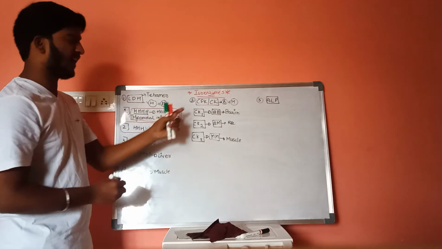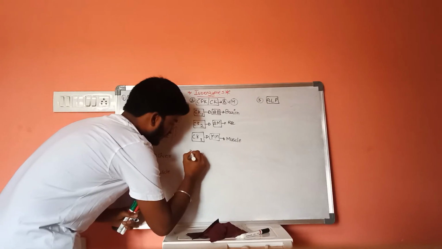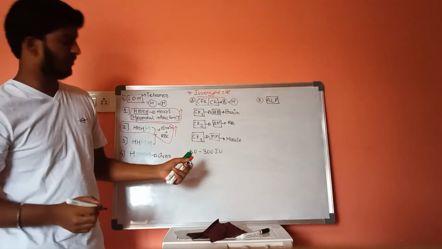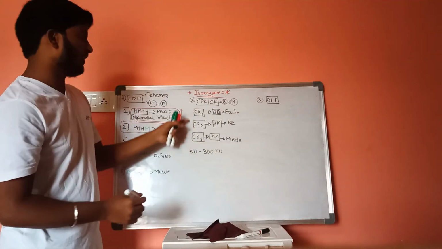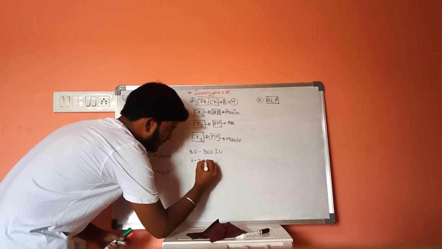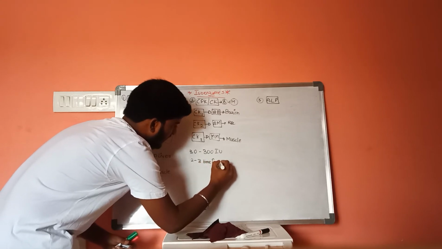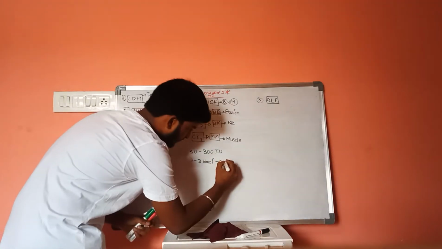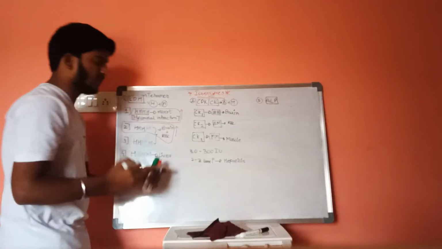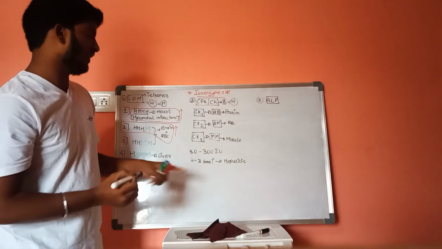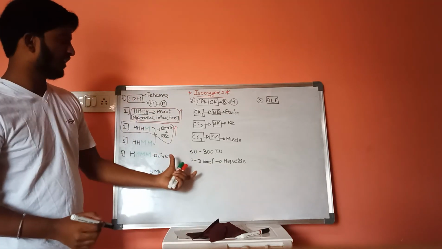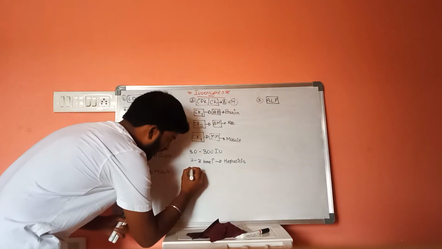The normal range of this creatine kinase is 30 to 300 international units. Now, if the creatine kinase is increased 2 to 3 times, then it results in hepatitis. If it is increased 2 to 3 times over the normal range, it results in hepatitis.